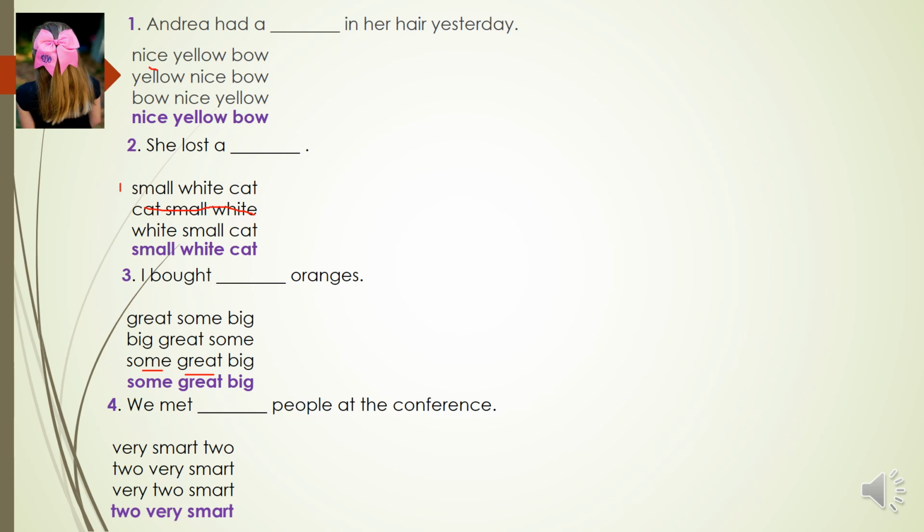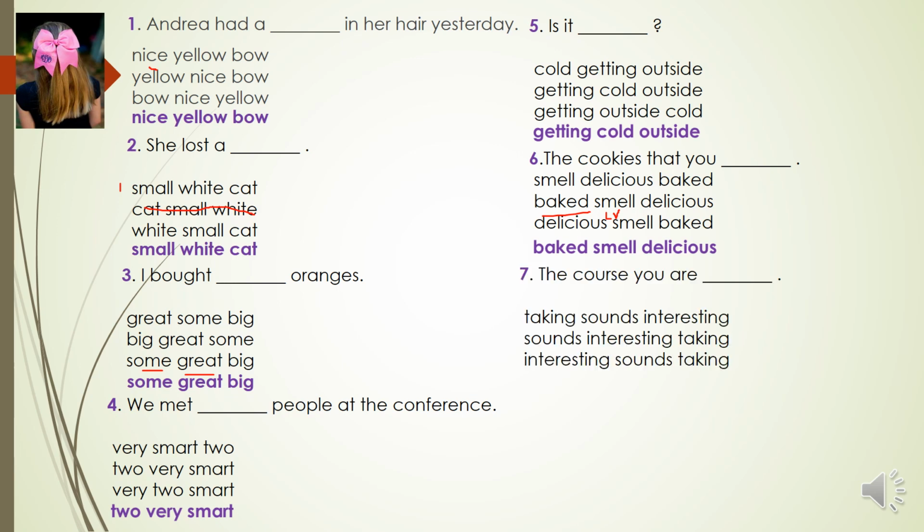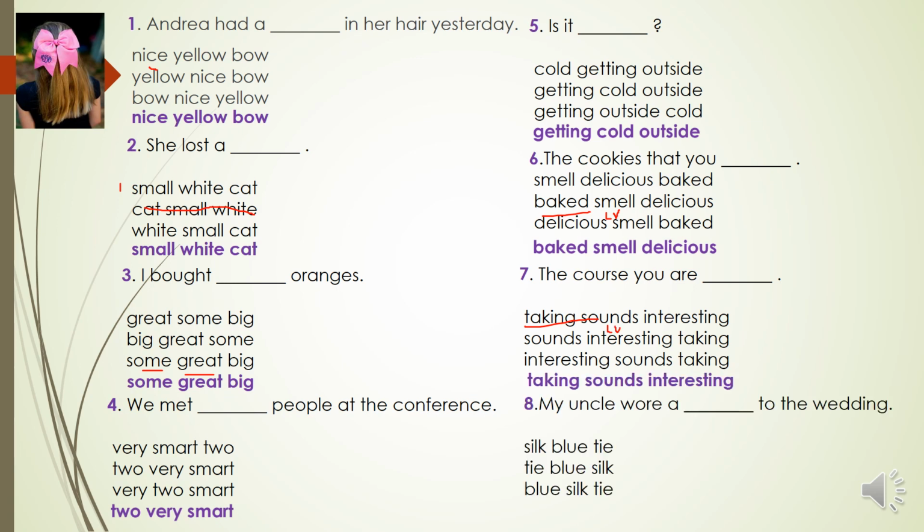We met, of course, two very smart people at the conference. It is or is a question. Is it getting cold outside? The cookies that you baked is the verb. Smell is a link verb. Link verb. Delicious. Baked, smell delicious. The course you are taking sounds, again is the link verb. Sounds interesting. My uncle wore a, this is a tie, it is blue silk tie.